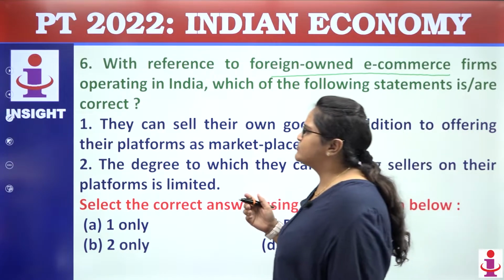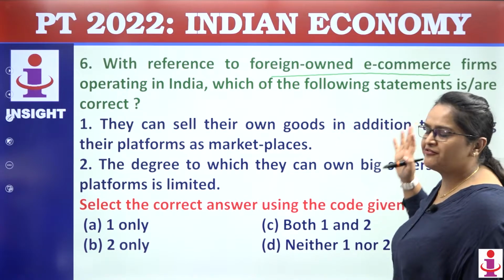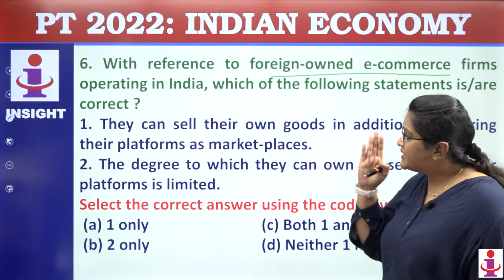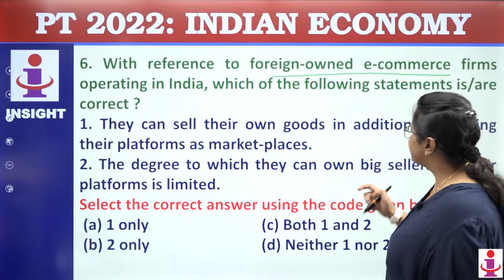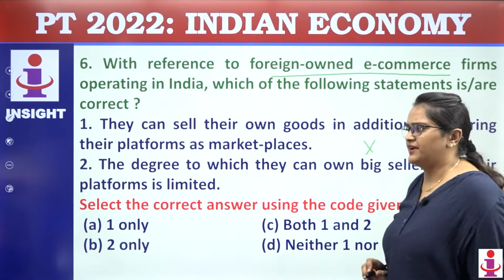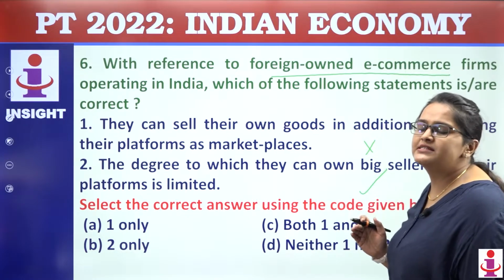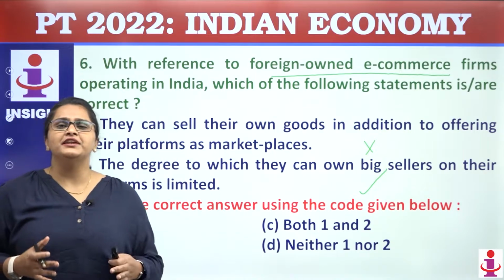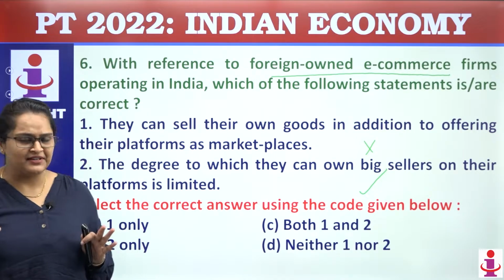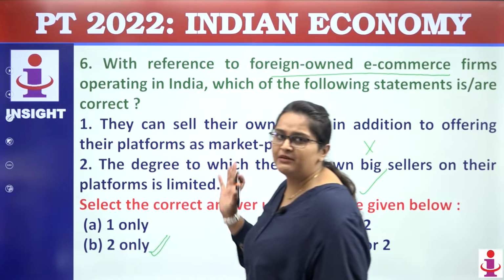So the first is what? They can sell their own goods in addition to offering their platform as a marketplace. Guys, since it is not multi-retail, this statement will become incorrect. But this statement is absolutely correct, that here the degree of foreign investment is limited in nature. So answer will come out to be 2 only.